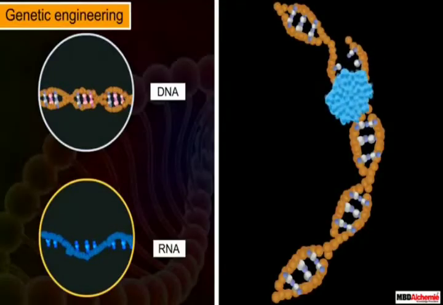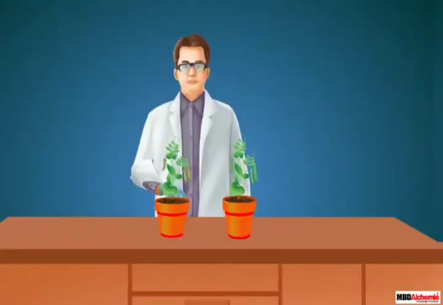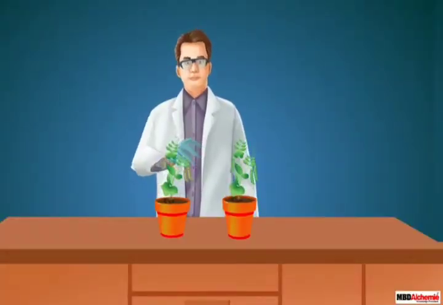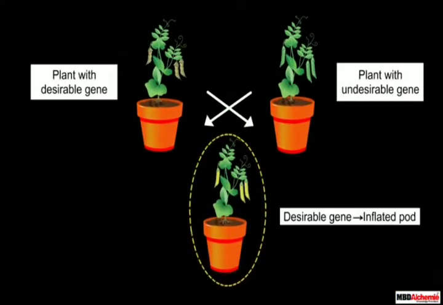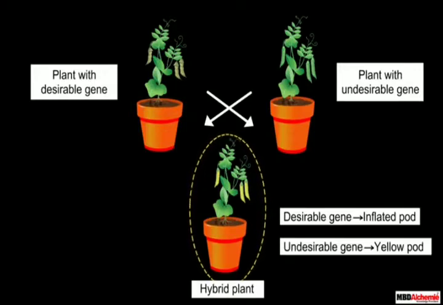To understand it better, let us see the conceptual development of the principles of genetic engineering through an example. Roshan is a scientist who works on plant hybridization. Every time he crosses two plants, along with the desirable genes that he chooses to see in his hybrid plant, some undesirable genes are also transferred from the parent plants to the hybrid plant. His friend suggested he use genetic engineering to overcome this problem.